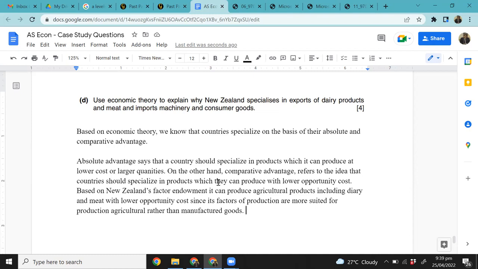Is this making sense? Right? So that's exactly the same reason with New Zealand, that its resources are more suited towards production of agricultural goods, dairy products, and meat. Therefore, those are the products it specializes in, and it exports those products. And the remaining, which it's not very good at producing, those are the products that it will import.